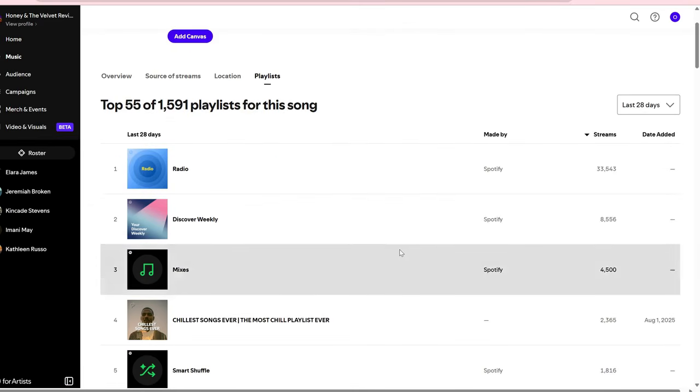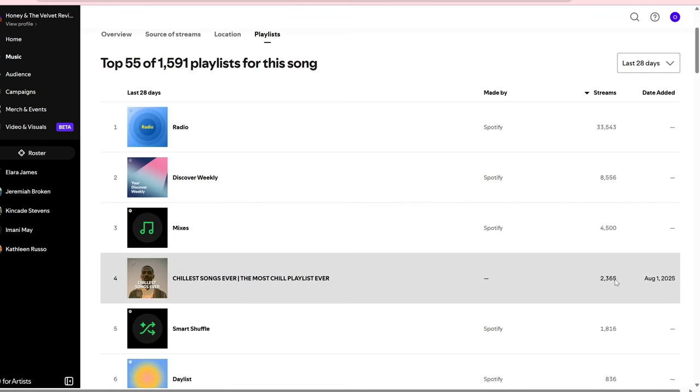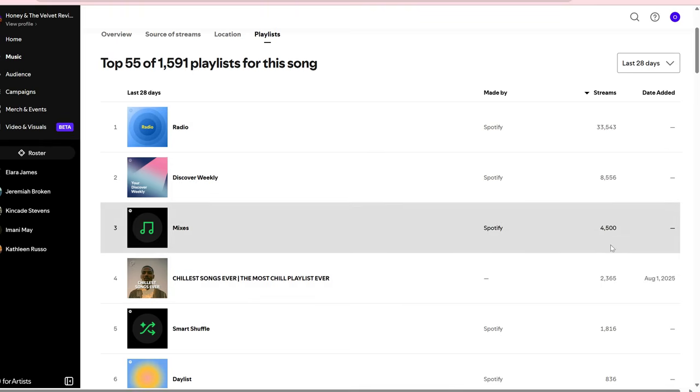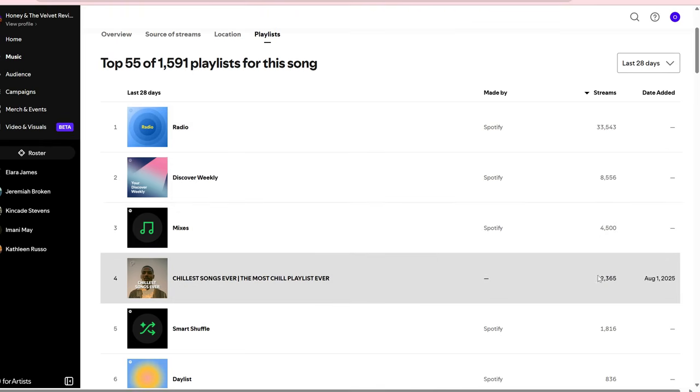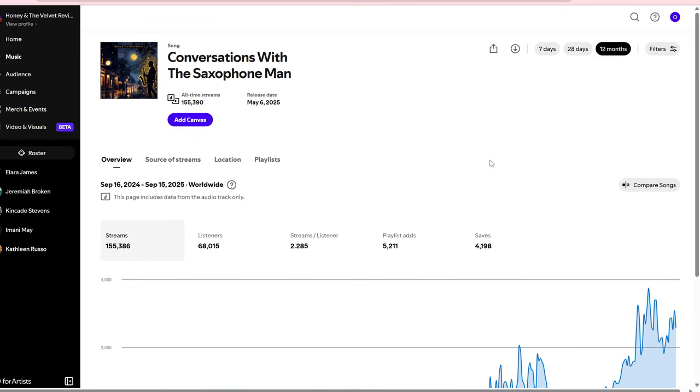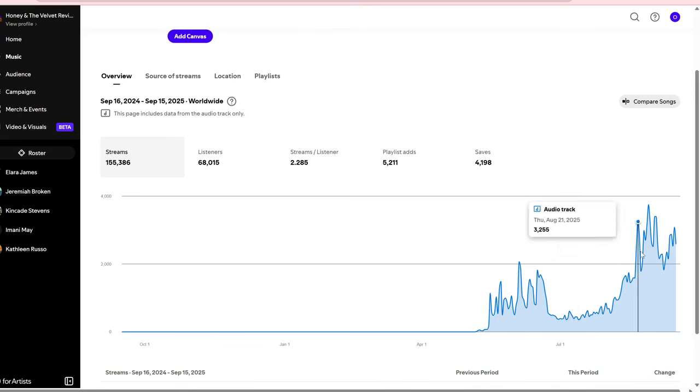So if we go over and look at the actual plays from this playlist, it's solid plays for sure, but the radio plays and Discover Weekly plays and the mixes plays are all way above the actual plays that you're getting from the playlist. And we can see in the source of streams here, most of the streams are actually coming from Spotify algorithm playlists, because it's getting great signals from the other metrics here. The other listeners playlist is actually only 8%. But then a lot of people will repeat play it and they'll save the song, they'll play it from the artist page and everything like that. And it's sending great signals over to Spotify algorithm. And that's how it's getting this nice boost that we want to see here.